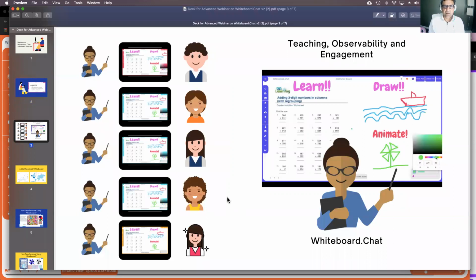This is the main feature of whiteboard.chat, as you guys must already know, that it allows the teachers to see how the students are progressing with their lessons and then engage them. And then if they need help, you can join them on a one-on-one basis on their board and then help them out, right?